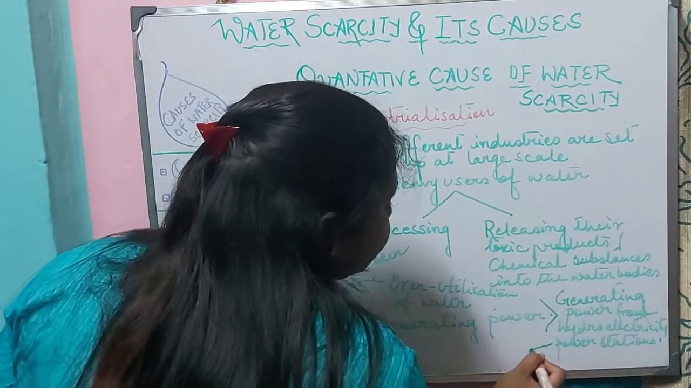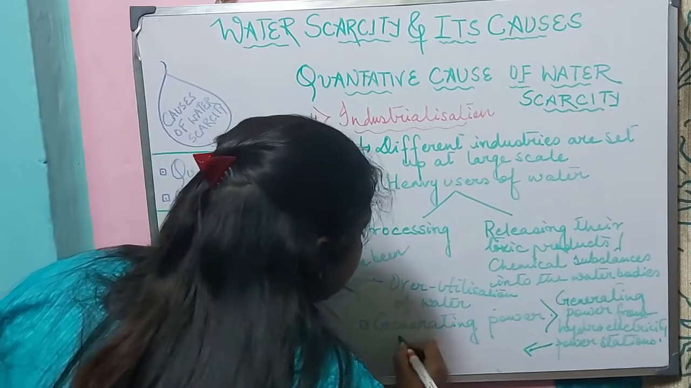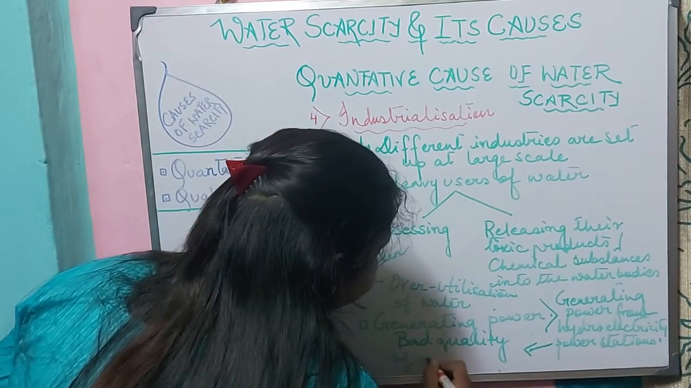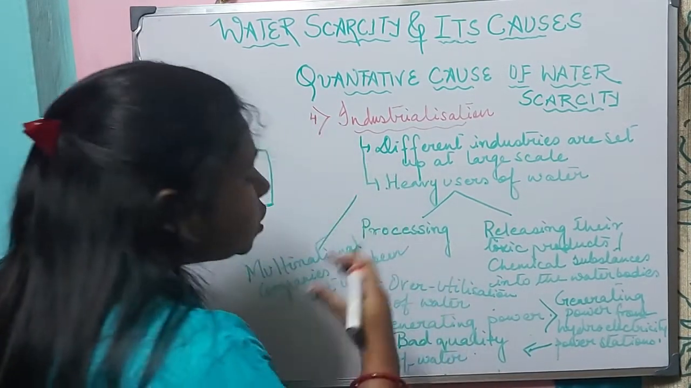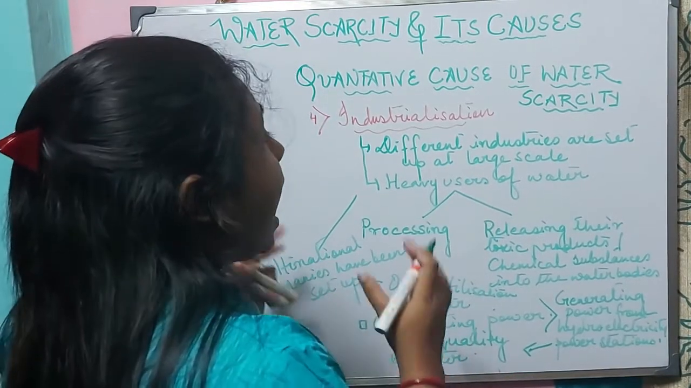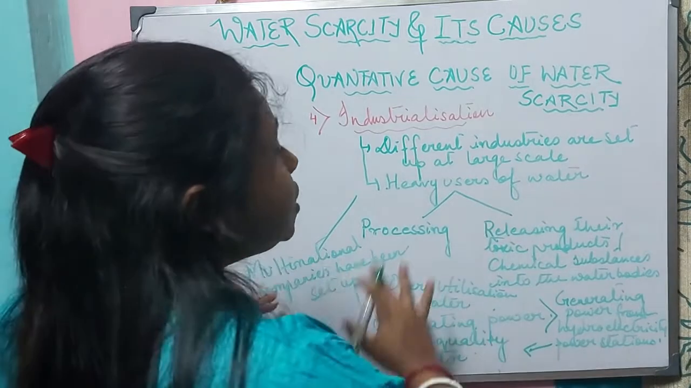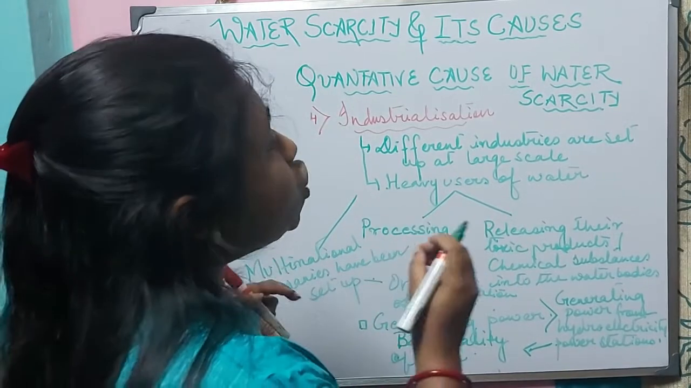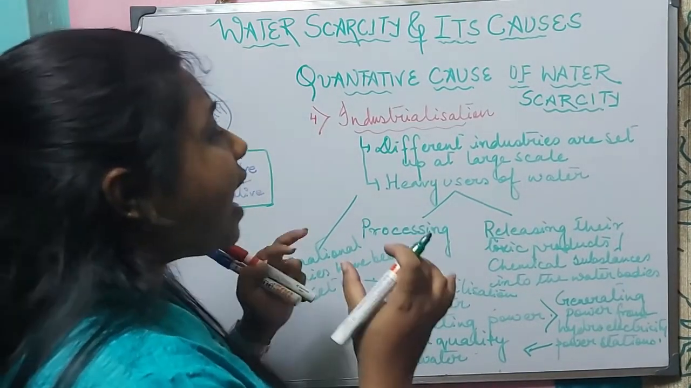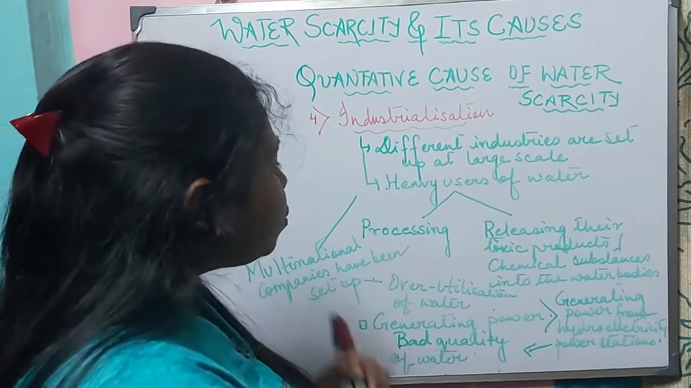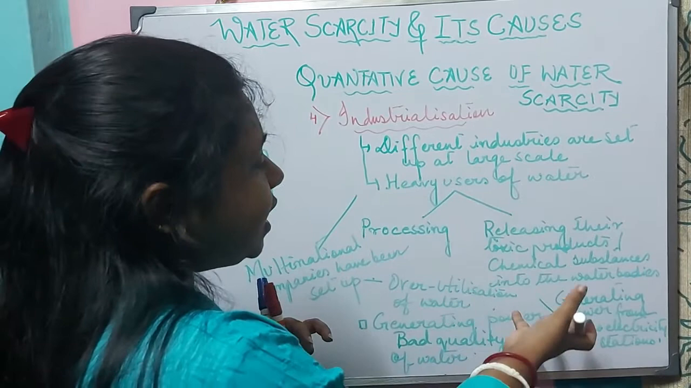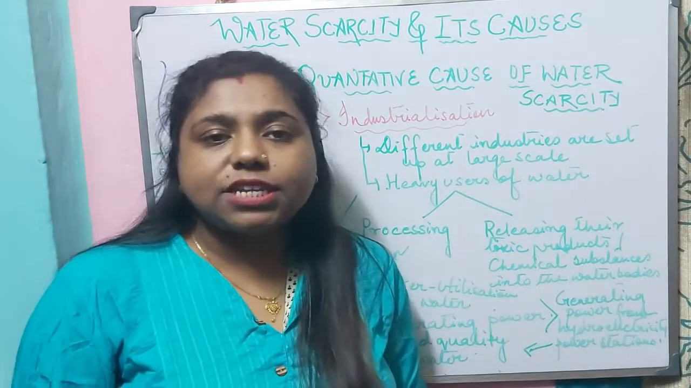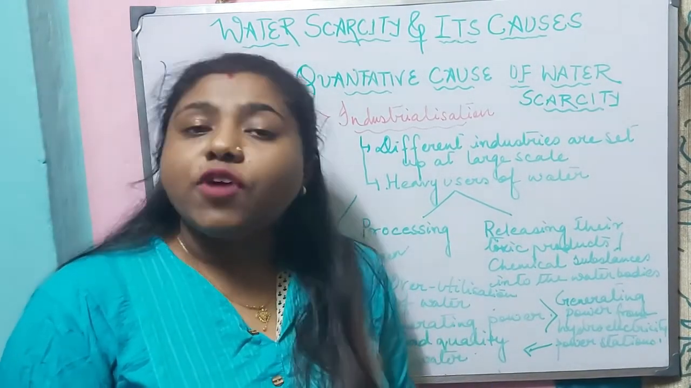Now, hydroelectricity, what is it causing? It is causing bad quality of water. So the water quality is deteriorating. So along with urbanization, industrialization is another major concern which is leading to water scarcity. Because they are the heavy users of water. They are utilizing the water for different purposes, for processing, releasing the toxic substances, for generating power, and this is leading to overutilization of water resources, also bad quality of water resources.